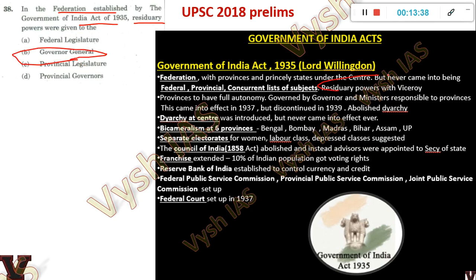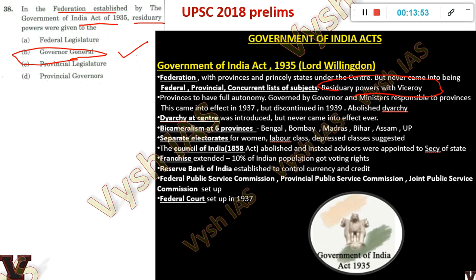Here it's written residuary powers with the Viceroy. I have given Viceroy because in 1935 obviously the person is called Viceroy. After 1857 whoever comes is called Viceroy, but that is one and the same. So here it is a direct question. There is nothing like you have to think in the exam hall. If you studied the classes you will know.